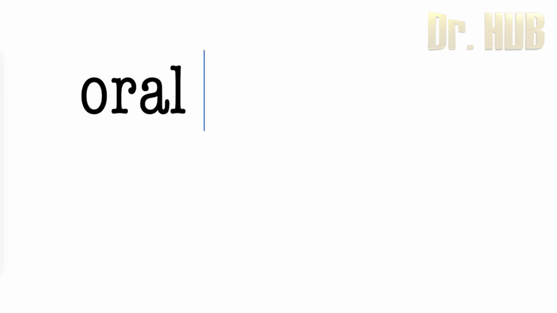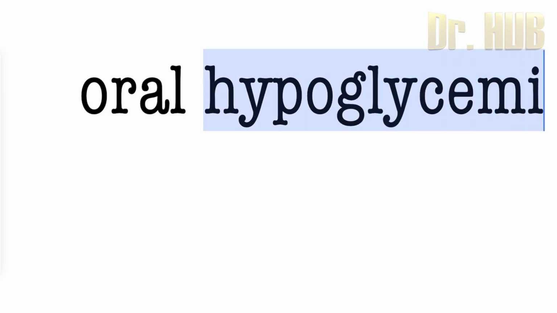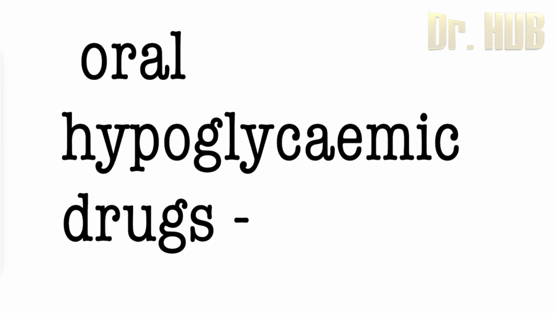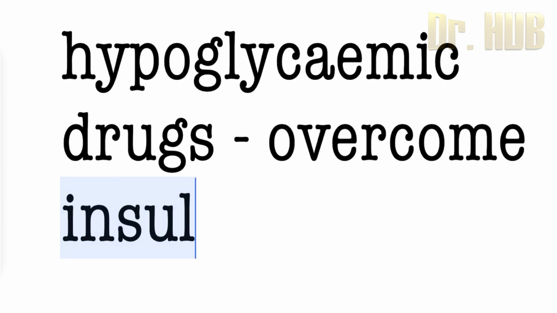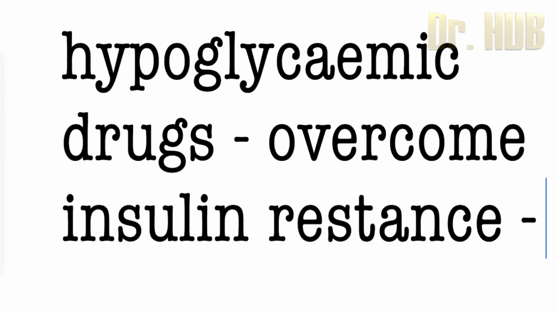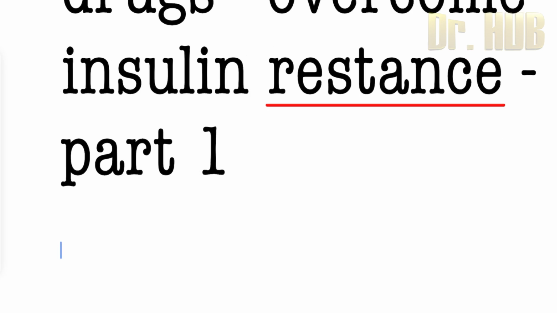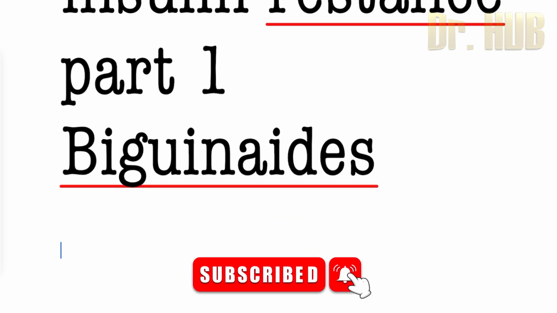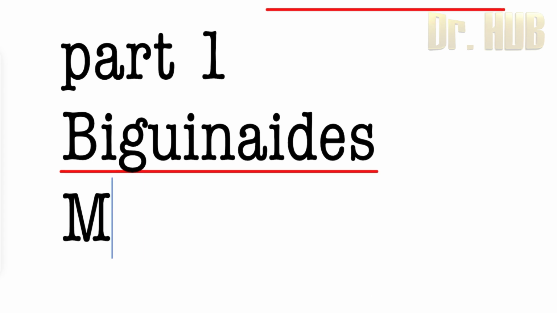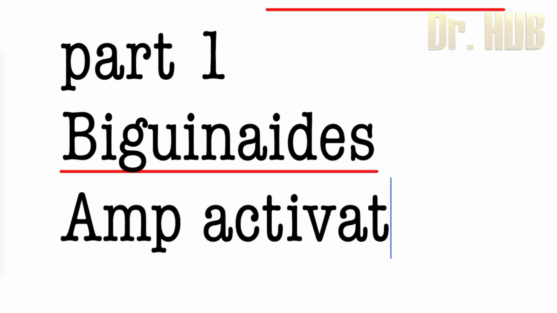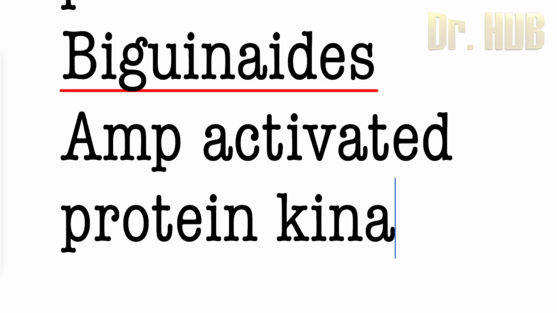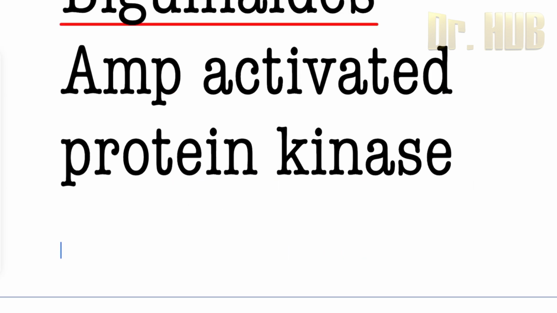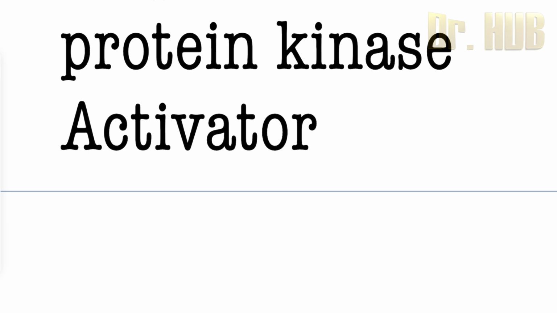Now we'll continue with oral hypoglycemic drugs. Under oral hypoglycemic drugs, we'll look at the drugs that overcome insulin resistance, and we will look at part 1. Part 1 will be covering the biguanides, the thiazolidinediones, as well as the alpha glucosidase inhibitors. So first is biguanides. So what is biguanides? Biguanides is nothing but AMP, AMP activated protein kinase. So it's the AMP activated protein kinase activator, and the example is metformin.